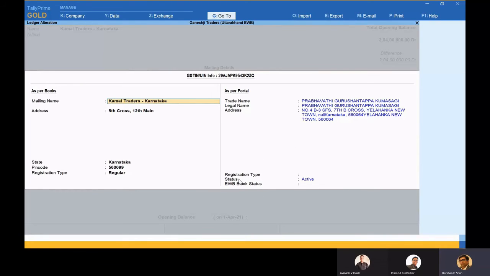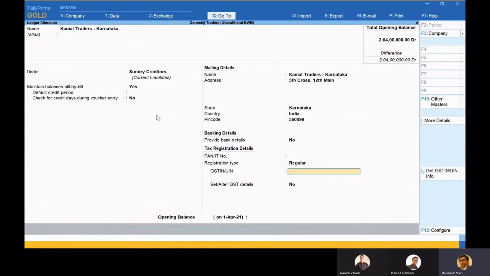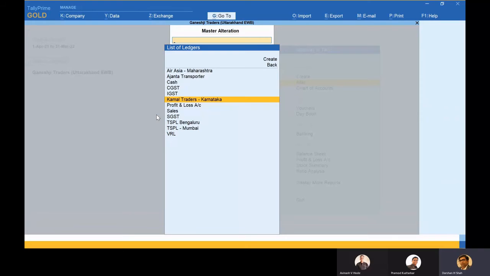Here I'm also getting the details relating to registration type, whether it is regular or composition, whether the status is active or not active, and whether e-way bill is blocked or not. So that status is also available. Based upon what I see on the right hand side, I can write it over here and correct things, like I want to correct my address to number 4. This is exactly how it gets fetched, and you can take a lot of decisions based on it.